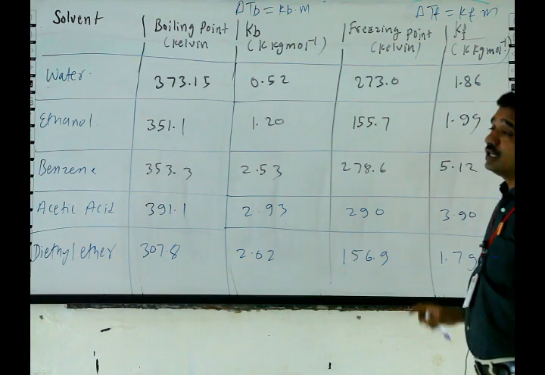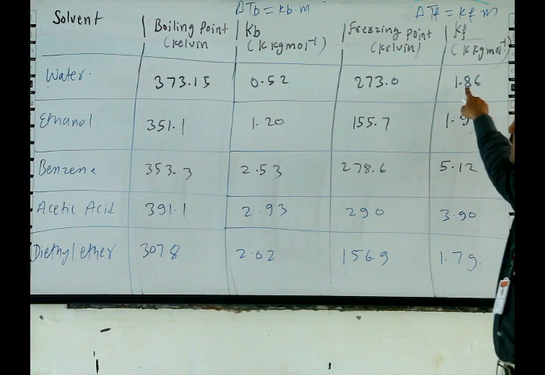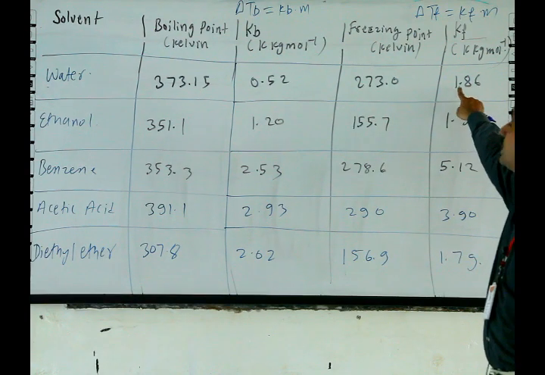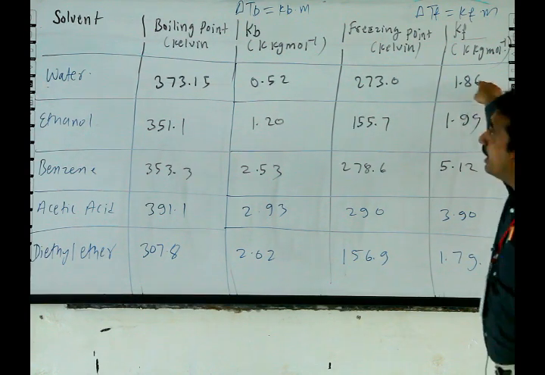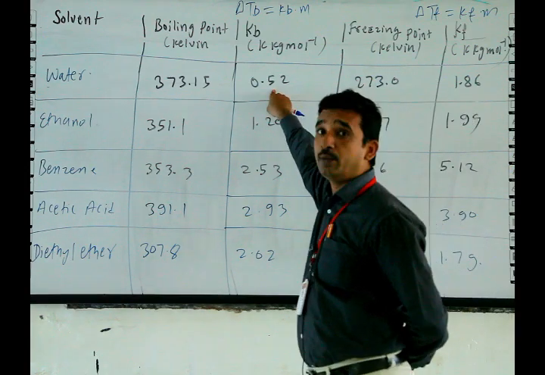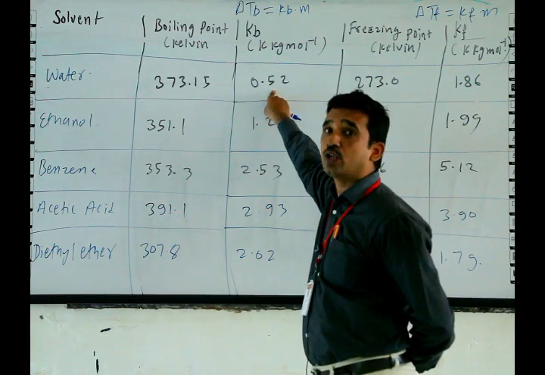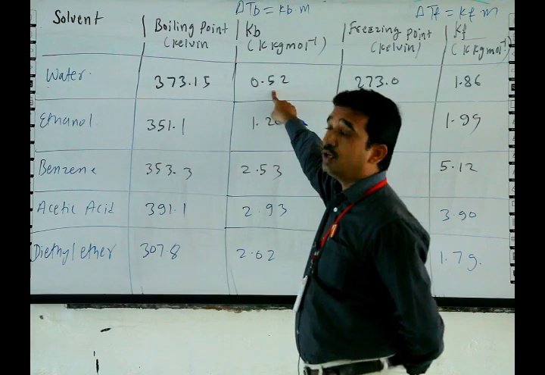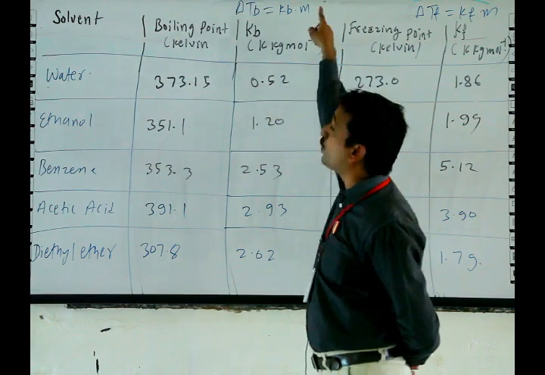The difference between the freezing point of solution and solvent for 1 molal solution is 1.86, and the difference between the boiling point of pure solvent and solution is 0.52 for 1 molal.